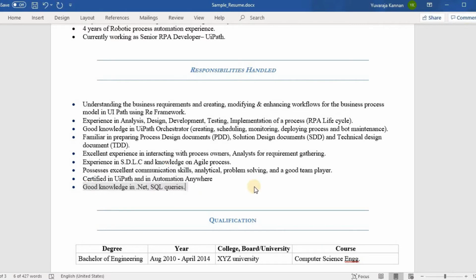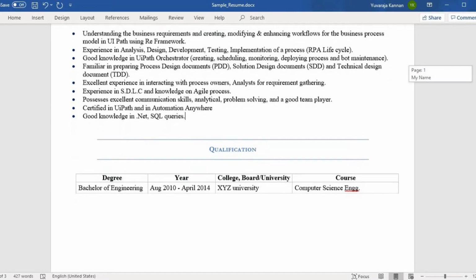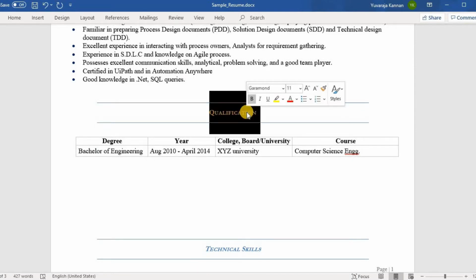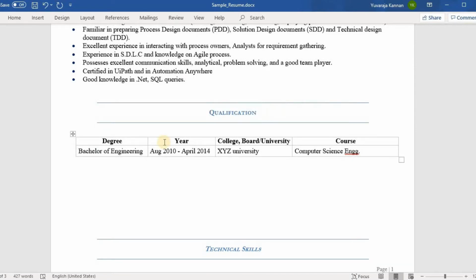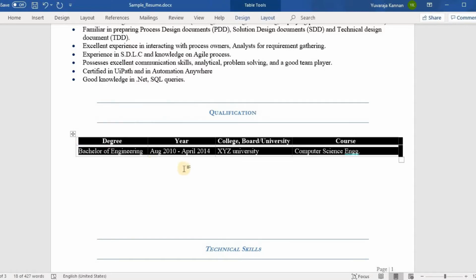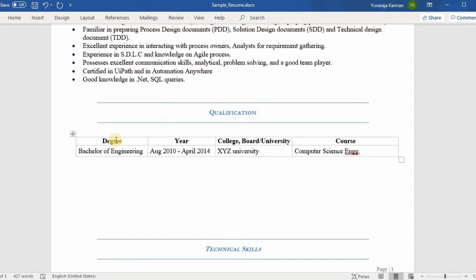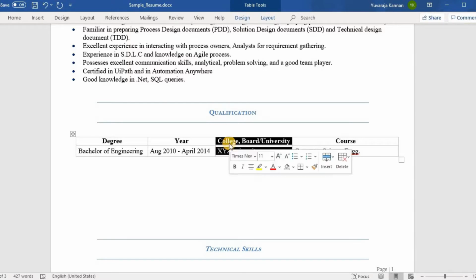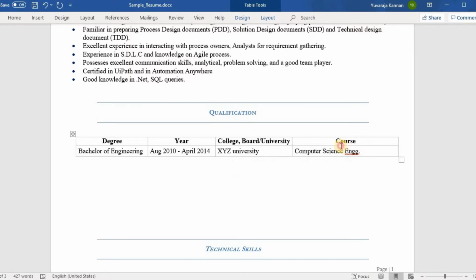The next section is the educational details. As we discussed in our resume template module, a single one-liner is going to be enough for this. We have mentioned all the required details here: the degree that this person has completed, the year he passed out, the university he graduated from, and the course he completed. This level of information is sufficient for any experienced developer.